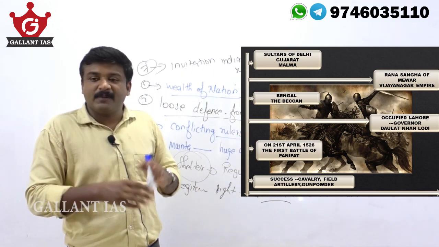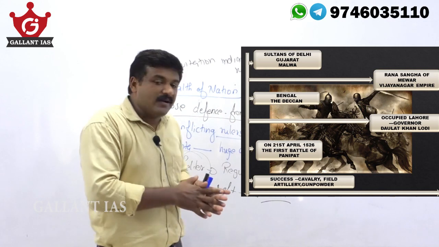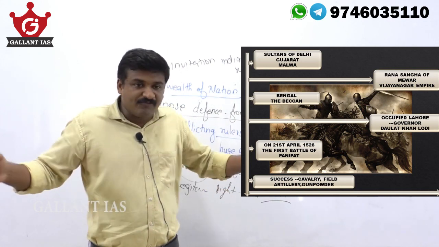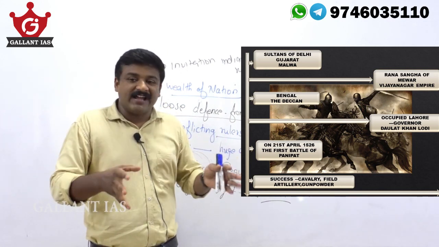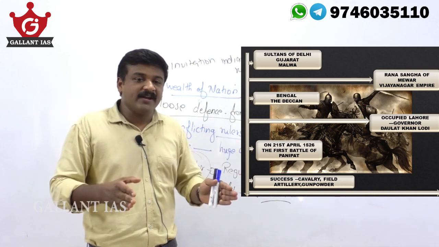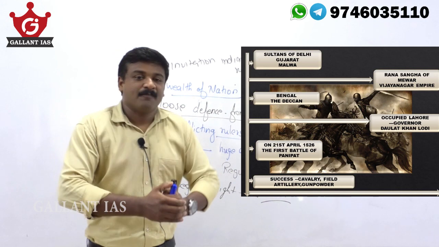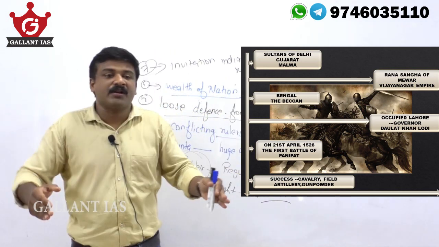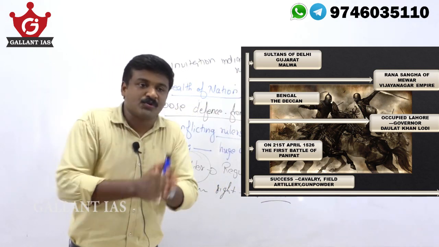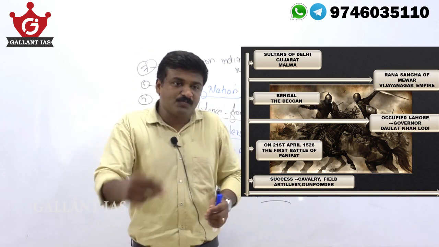In the first Panipat battle of 1526, Babur turned victorious. Babur defeated Ibrahim Lodi, and that was the official beginning of the Mughal Empire in India. The battle of Panipat in 1526 marked the official entry of Babur in India.